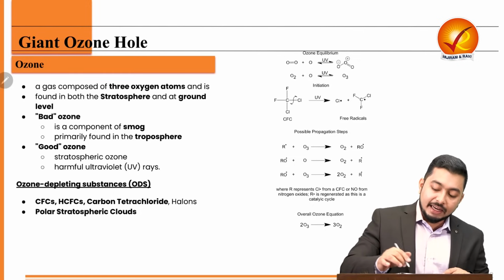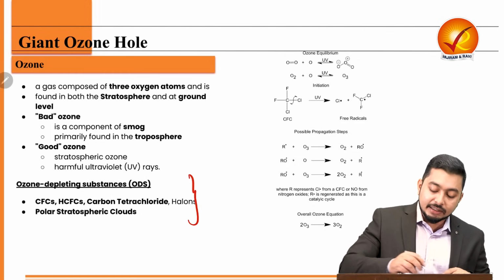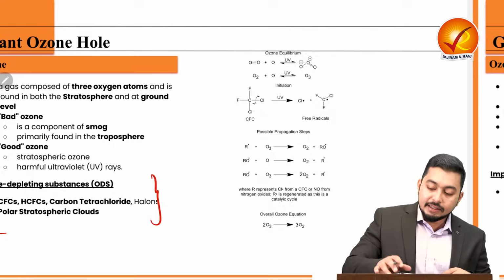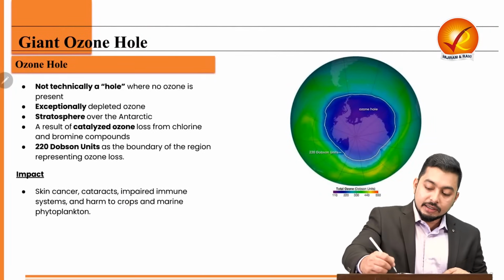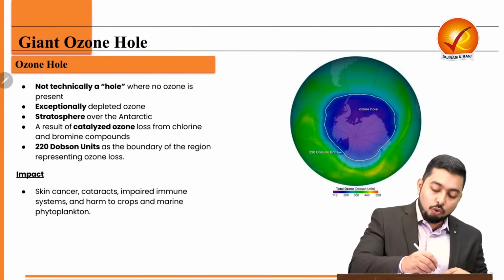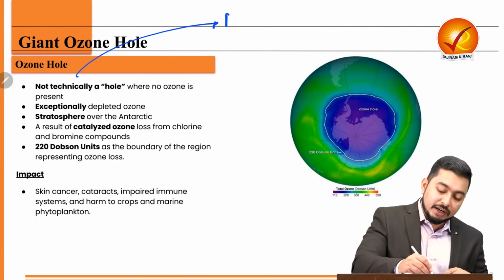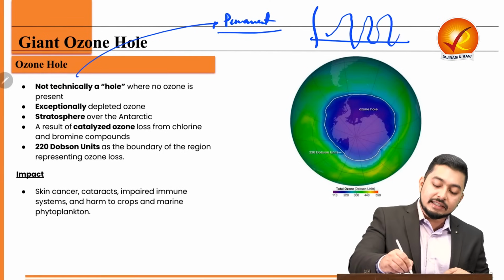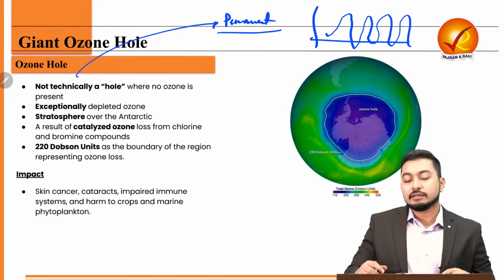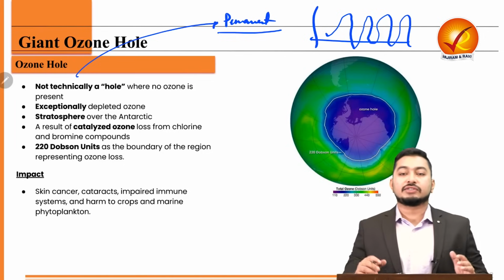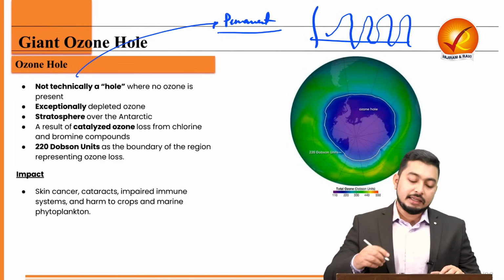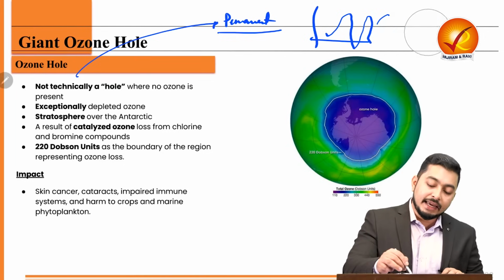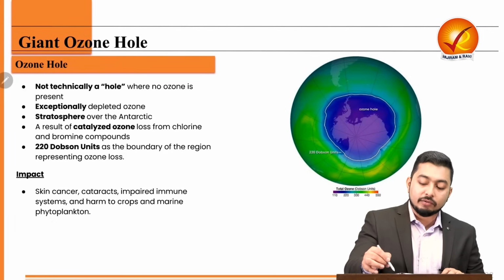Now, over the period of time, these two factors have created the ozone hole, and therefore there must be some understanding of this hole. What do we mean by this hole? So this hole, it is not permanent. That means it is also a cyclical process. At times the ozone hole increases in size. Let's say it is winter, and during winter there is polar stratospheric cloud. Then naturally the size of the ozone hole will increase. Then in summer it will squeeze.